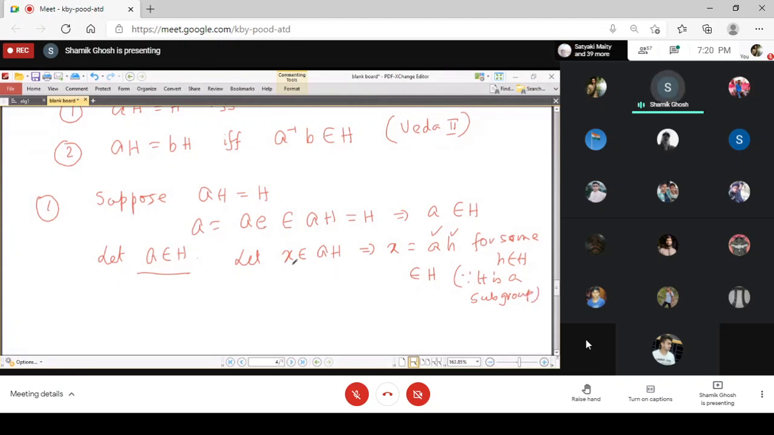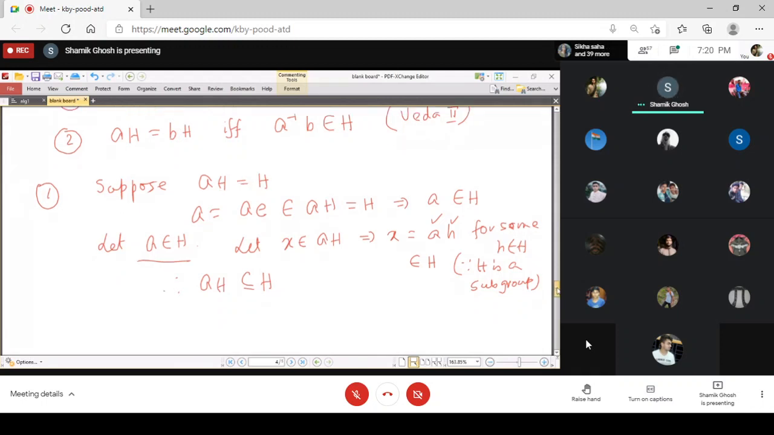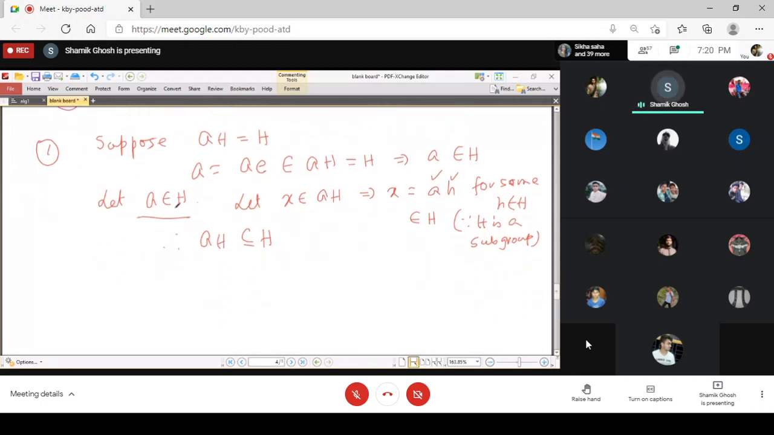And so we started with x belongs to aH, we are ending with x belongs to H, and so you get that aH becomes a subset of H. Now we will prove the converse, that H is a subset of aH, and then we can prove that aH equals H, with the condition that we have assumed that a belongs to H.